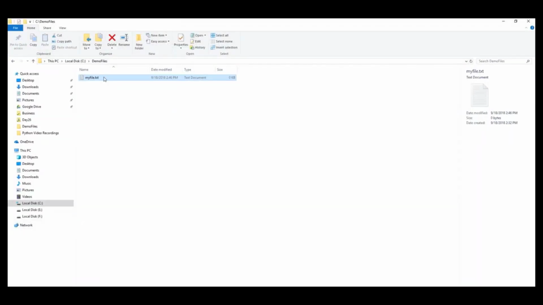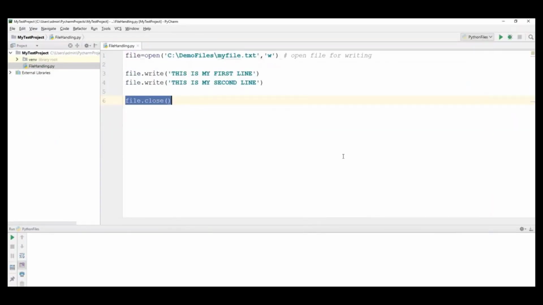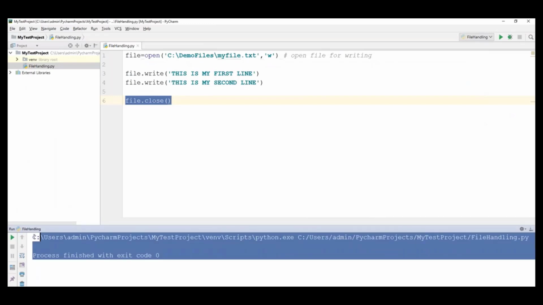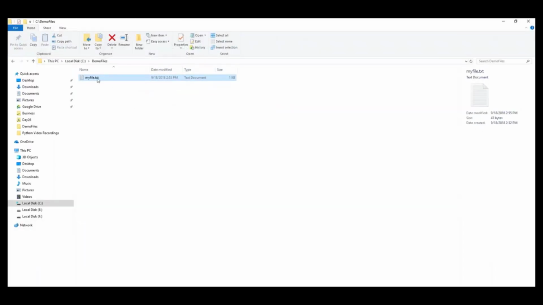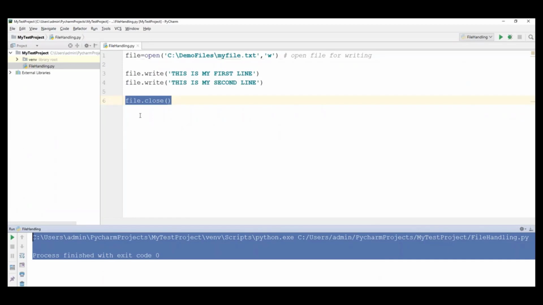Now currently this file doesn't have any statements, right? Now let me run this file. Once it is executed, let's go and open the file. Now you can see this is my first line, this is my second line, so two lines of code. And we have used the write command, right? The write command will write all the statements in the same line.